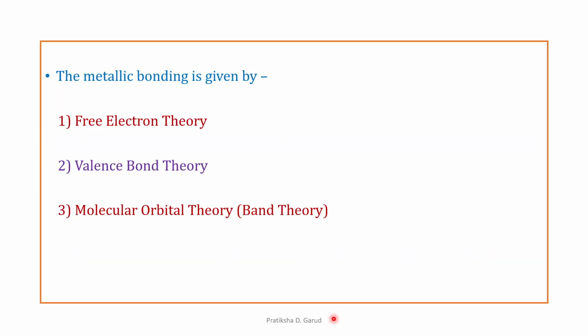Further, we can say that metallic bonding is given by three theories. These three theories are the free electron theory, valence bond theory, and the molecular orbital theory, which is also known as the band theory or the band model. So let us explain these three theories one by one.